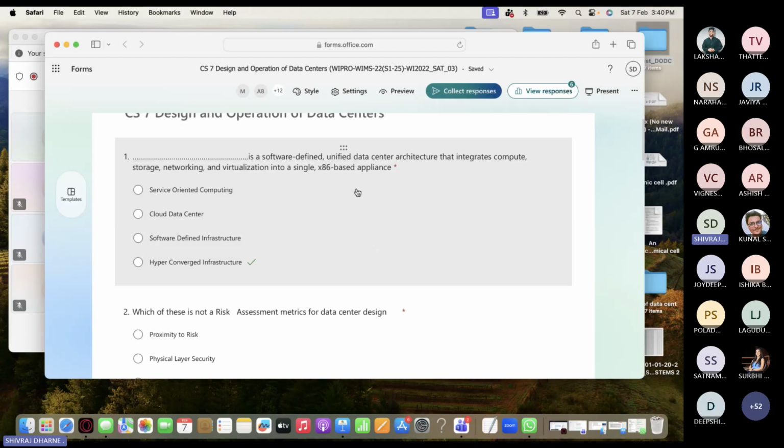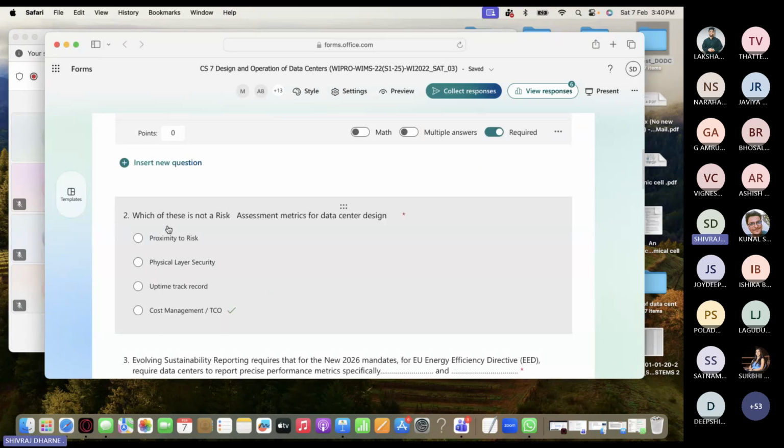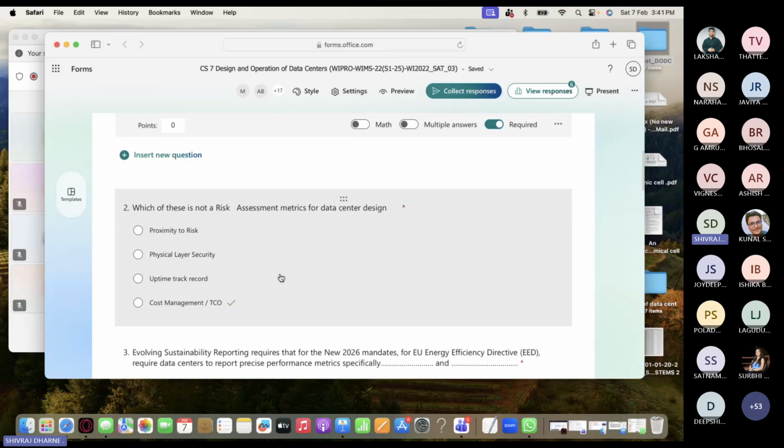So dash dash is a software defined unified data center architecture that integrates compute, storage, networking, and virtualization into a single x86 based appliance, right? Hyperconverged infrastructure, correct? You agree? This is the answer. The second one, I think answers are here, but just read it. Which of these is not a risk assessment matrix for data center design? Cost management, total cost of ownership. This is not a risk assessment matrix. Rest of them, proximity to the risk, physical layer security, uptime track record, all that is a risk assessment matrix, but this is not.